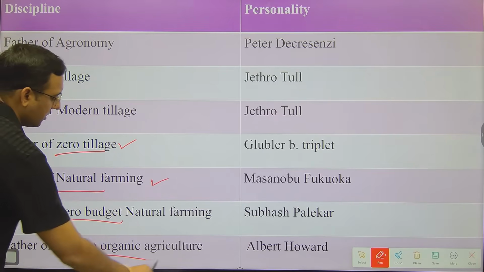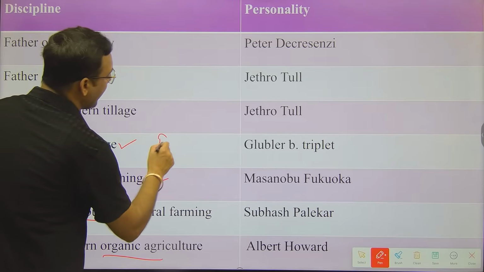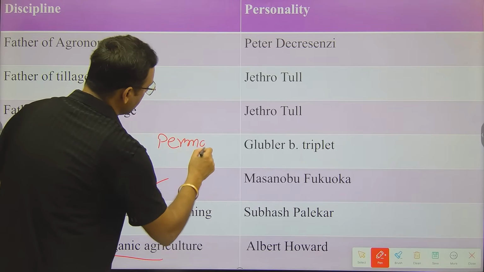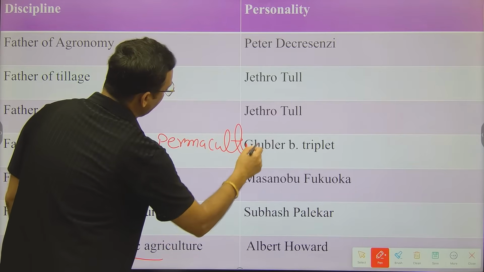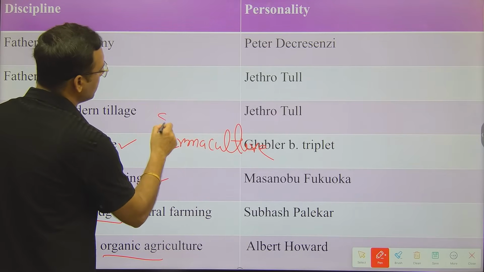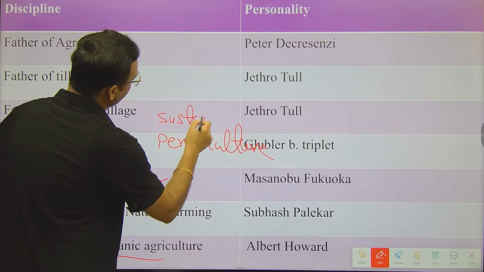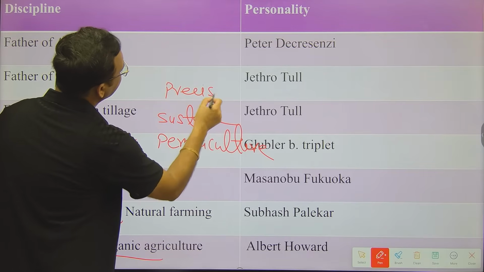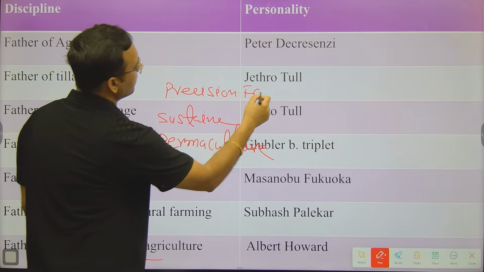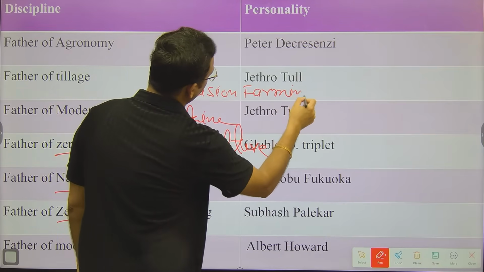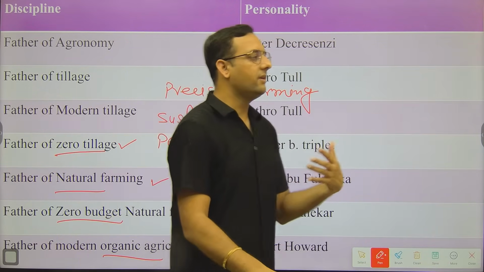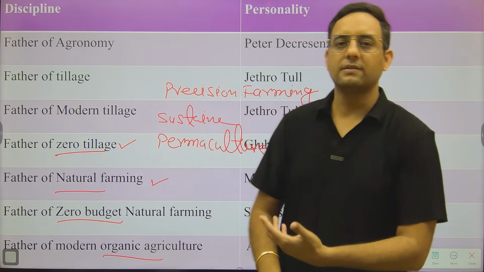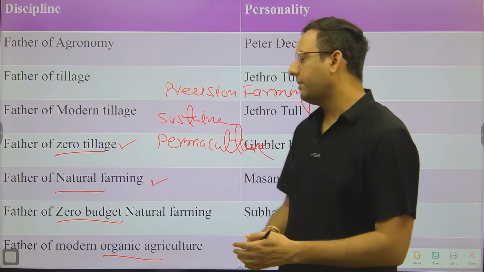So nowadays examinations are asking a very high number of questions from zero tillage, natural farming, zero budget natural farming, organic farming as well as permaculture, right? Apart from permaculture, they are also asking questions from sustainable farming, and along with this, now the focus is on precision farming. They are also asking questions from precision farming. At this point, when I am starting the subject, I can just tell you the names of these things, but with the lecture I will be explaining everything.